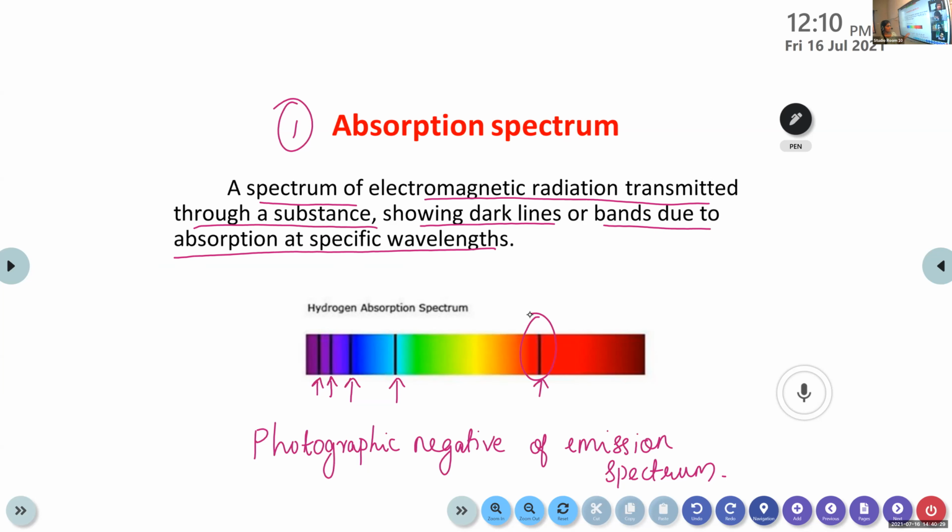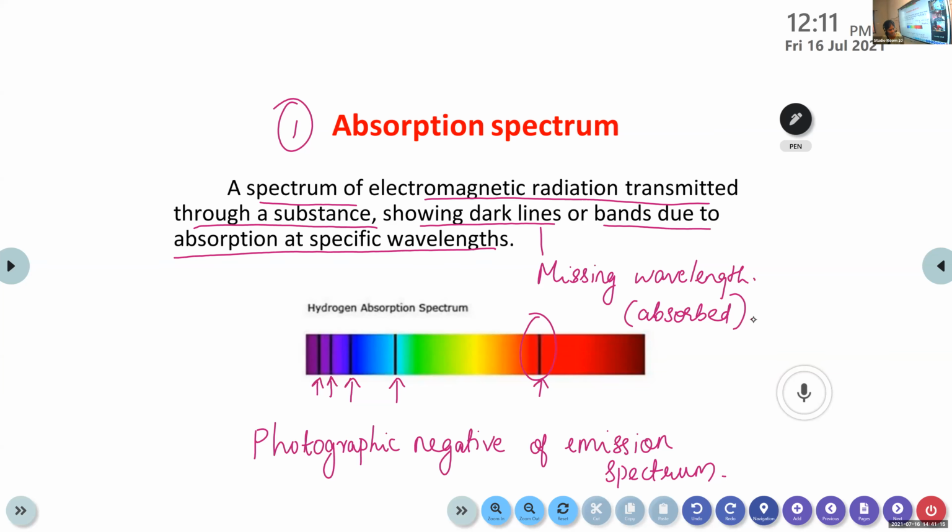So the dark lines are the missing wavelength, that means the absorbed wavelength. Is this clear? Shall I move to the next one?